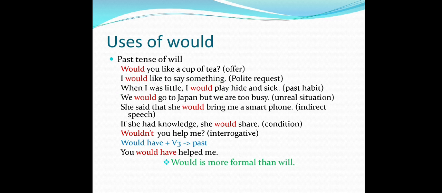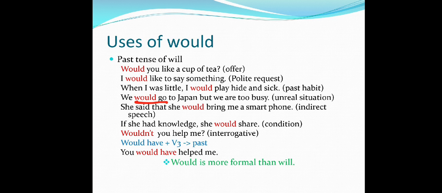In the next form, we would go to Japan, but we are too busy. It shows an unreal situation. I will say that I would like to go to America, but it's a corona period. I don't have money, and I don't have any type of resources. Because of the passport, I can't go to the US or America. So there are many preparations we have to do. So it's my unreal situation that I wish to go to America. Here also you can say we would go to Japan, but we are too busy now. It's an unreal situation. So in showing unreal situations, we can also use would.